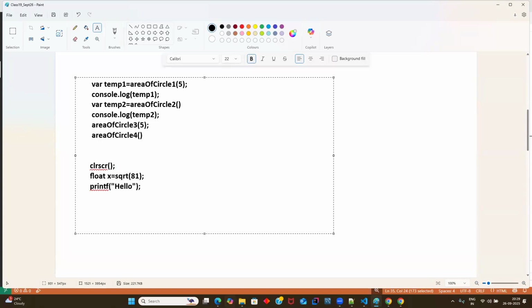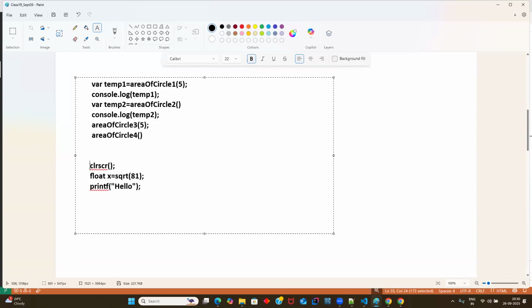No. See, I'm not asking about the functionality. Forget about the functionalities, what square root is doing, what printf is doing. By looking at the name of the function and by seeing the code, you have to confirm what type it is.